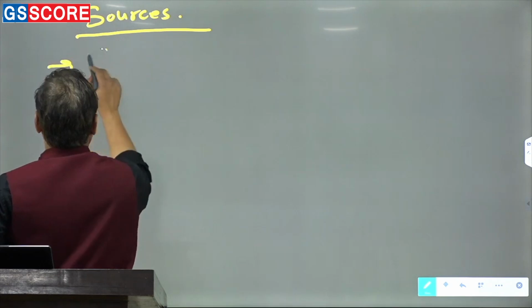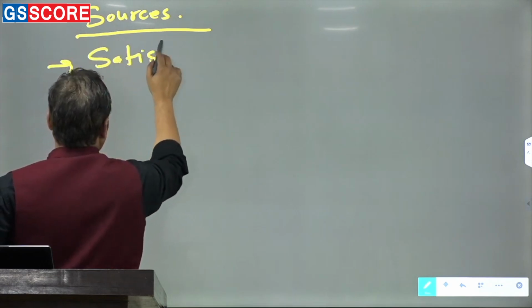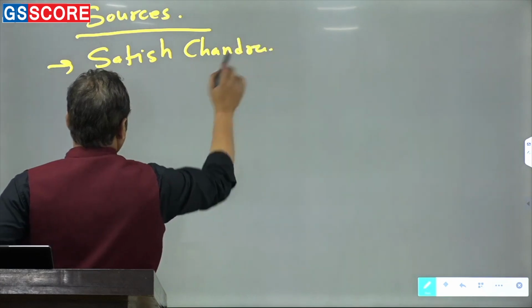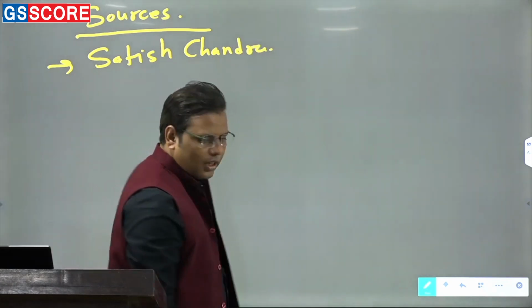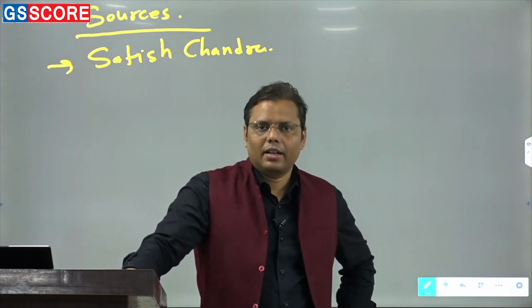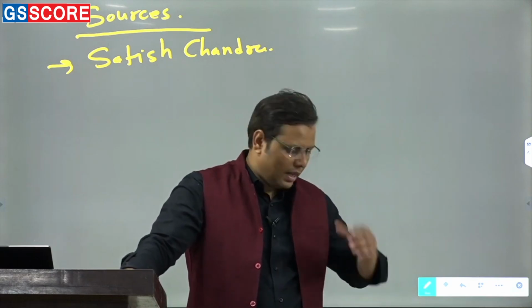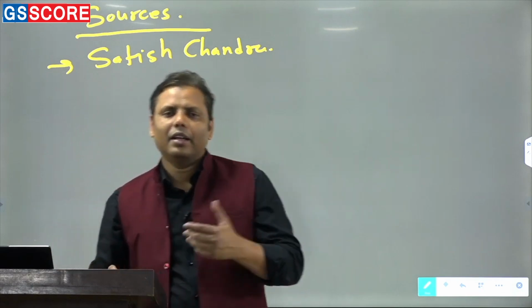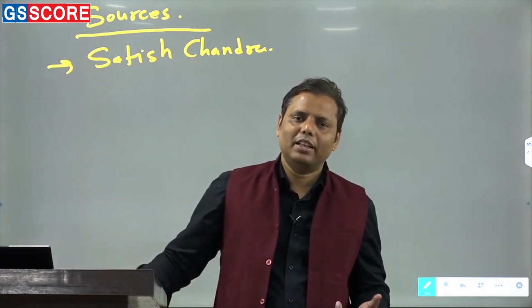Look, most of the people read Satish Chandra. Whether you accept it or don't accept, this is the reality. That becomes the base book. And in fact, several people use Satish Chandra. There are 2 volume books.